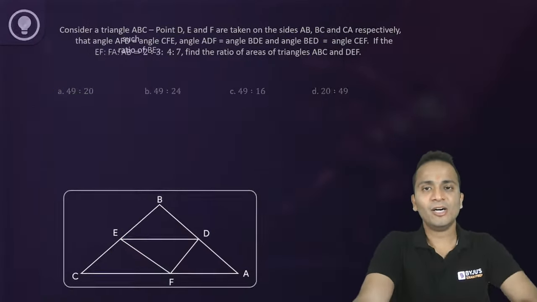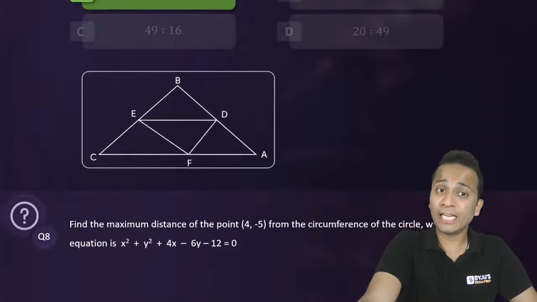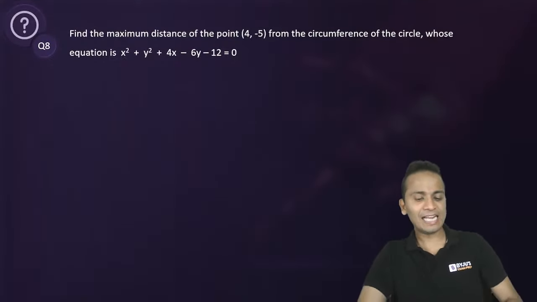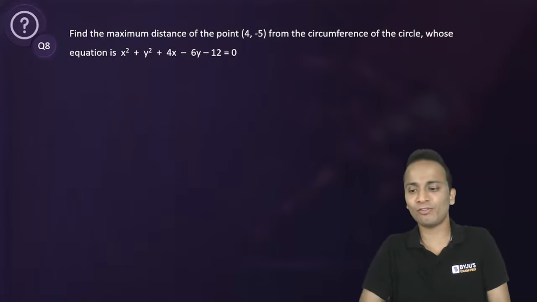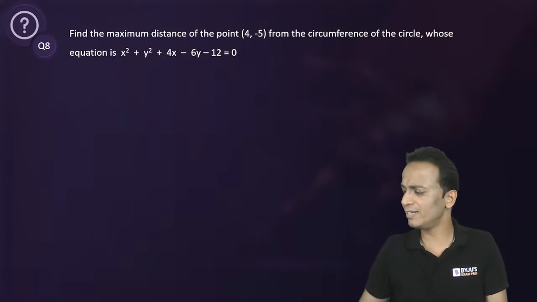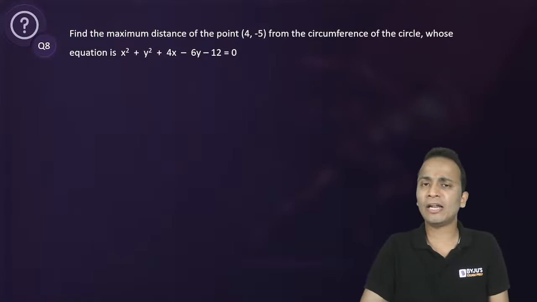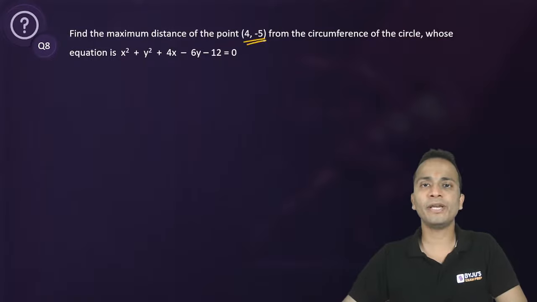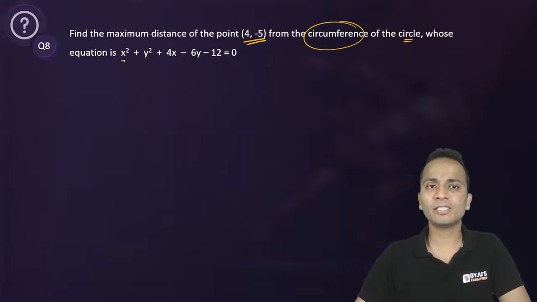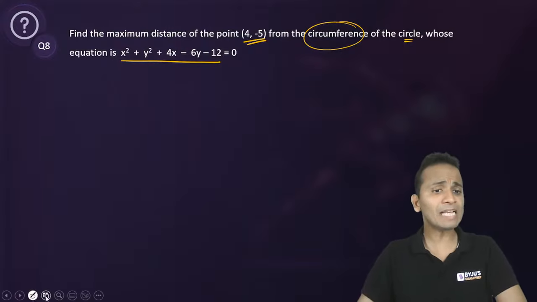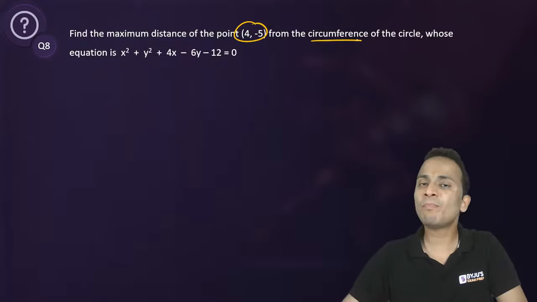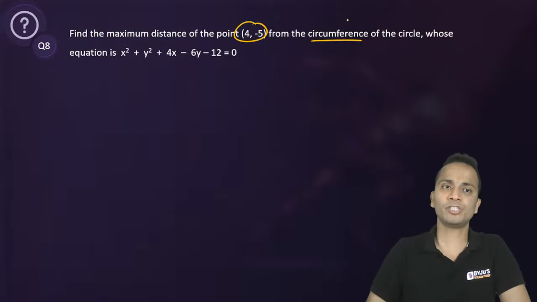Done? Okay, now let's move towards our next question, the last question for the day. I understand it's already been 1.5 hours, one of the biggest sessions you would have attended on our YouTube channel. Now the question is: find the maximum distance of this point from the circumference of the circle whose equation is this. The maximum distance of this point from any point on the circumference of the circle.